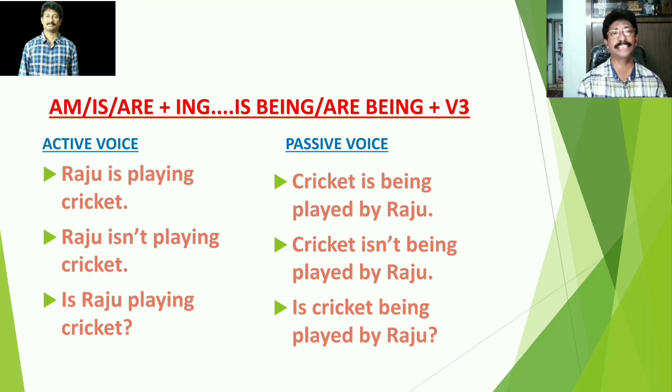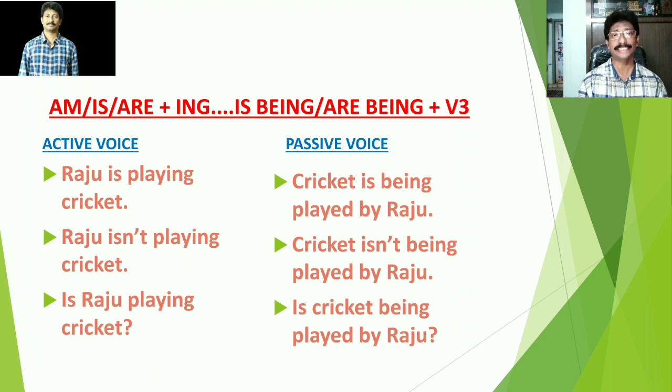Then let us go through the sentence in the passive voice. Cricket is being played by Raju. Object cricket is dragged to the front. Obviously, the sentence starts with cricket, and cricket is followed by is. Instead of playing, you have to use being because of the structure. So, cricket is being, then played, play in its third form. Play, played, played. The third form of the verb has to be added here because the structure suggests this necessary change. So, cricket is being played by Raju.